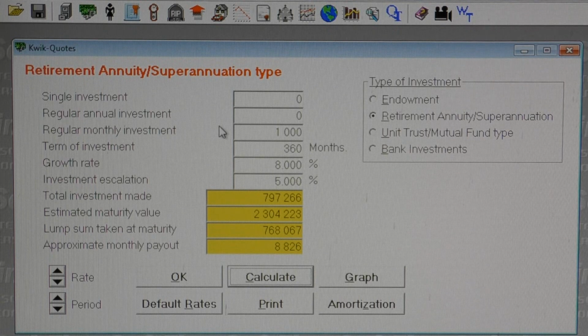If this client earned R30,000 a month, then he would only be investing 3.3% of his salary into this RA. As we know, investing R1,000 a month would also result in considerable tax savings, so let's see how much this would be by using the retirement fund calculator.